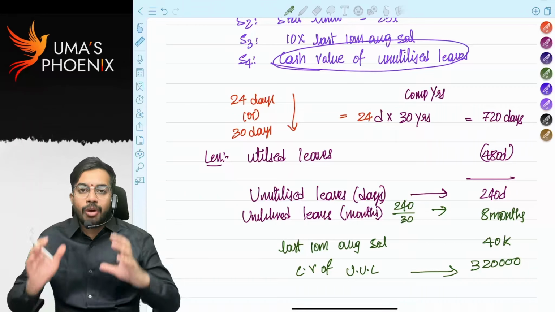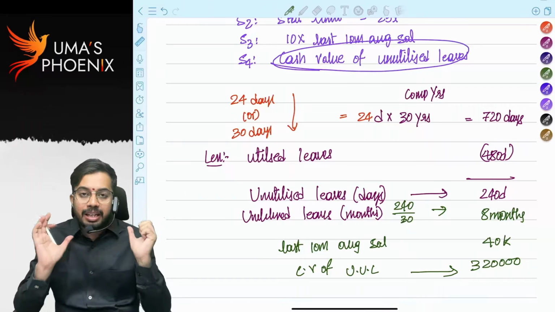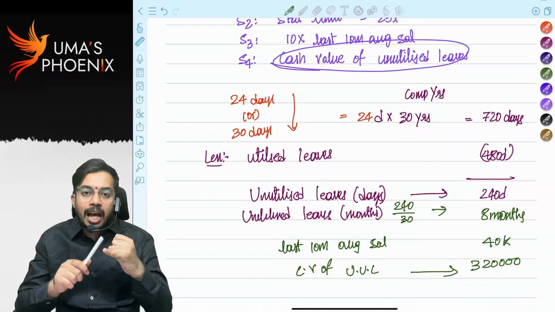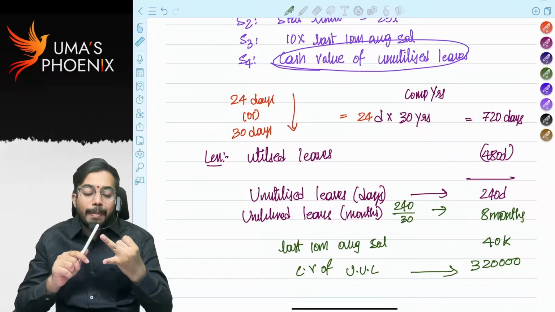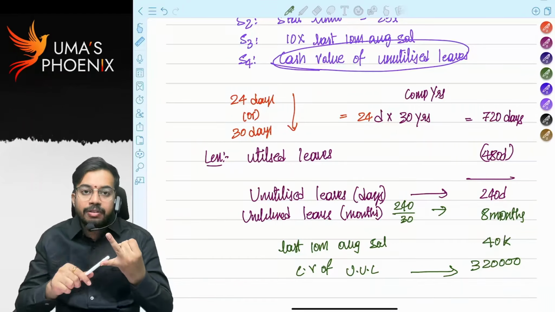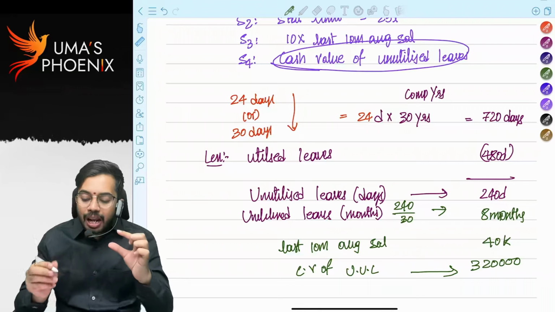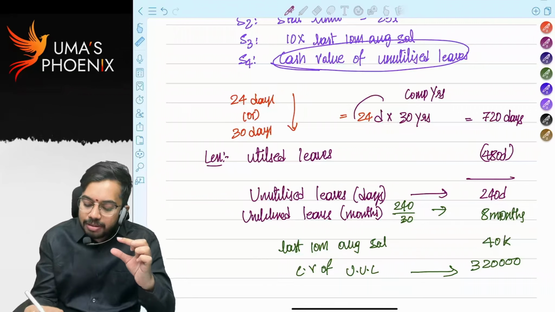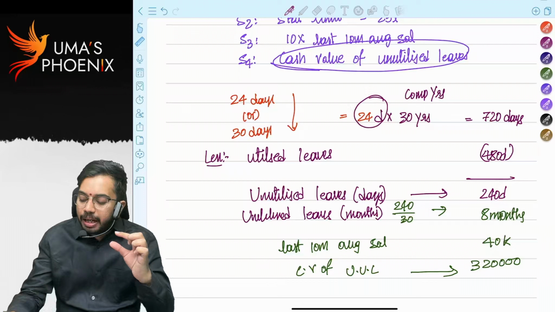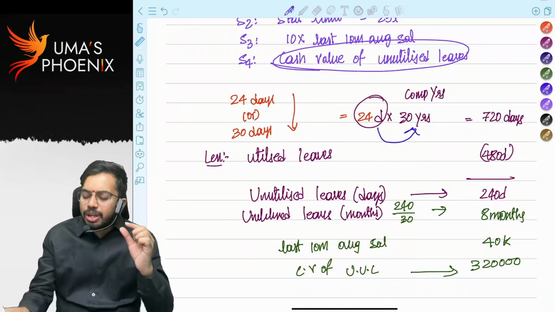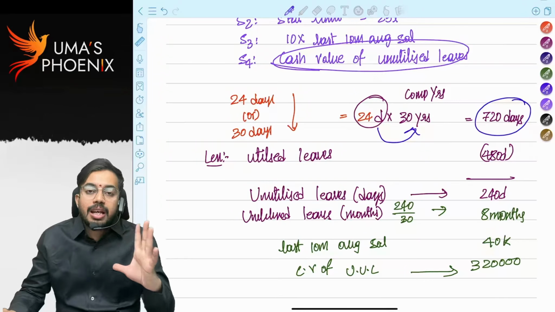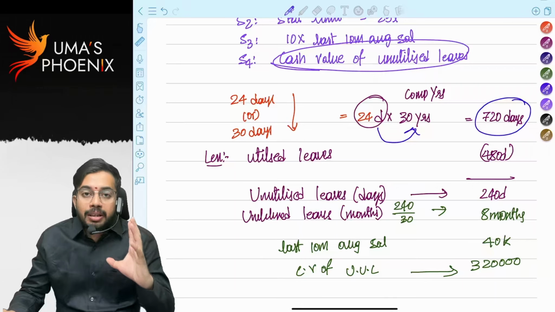Now did you understand how to calculate cash value of unutilized leaves? First you have to take leaves as per organization policy or maximum 30 days as per income tax act, whichever is lower. So you will arrive at number of leaves per year. That should be multiplied with completed years. So you will arrive at total leaves allowed as per the employment.